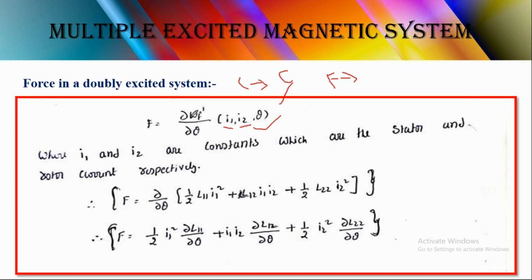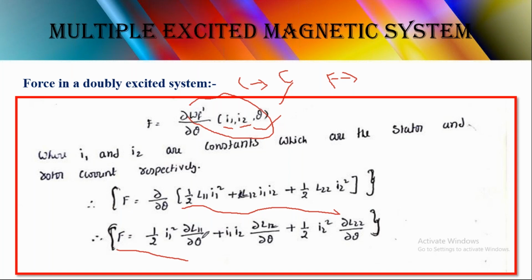Now if you substitute WF dash of I1, I2, theta in this equation, F equals dou by dou theta of the entire expression. Then we differentiate this equation with respect to theta and you will get half I1 square dou L11 by dou theta.